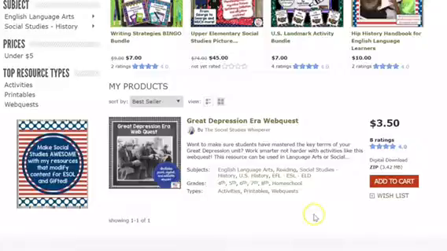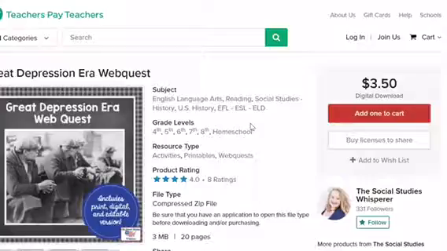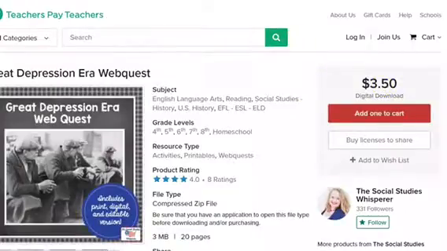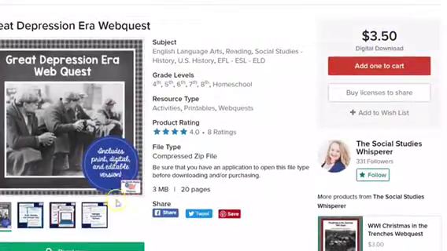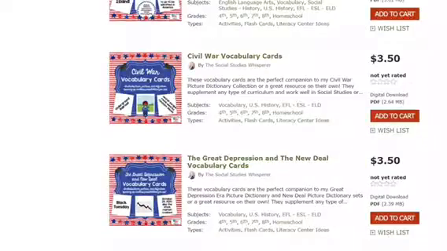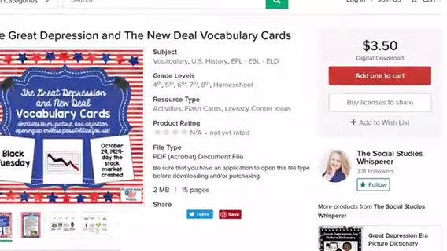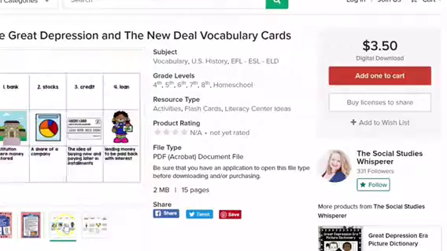Along with the picture dictionary, I've got a web quest about the Great Depression, and there is now a digital version that kids can use in Google Drive. And it has them explore the periodic table along with other questions about the Great Depression in general. And I also have a set of vocabulary cards for a whole bunch of different topics, including the Great Depression. So if you need resources to support that, here you go. Basically, I took my picture dictionary words and I made vocabulary cards out of them for kids to use.